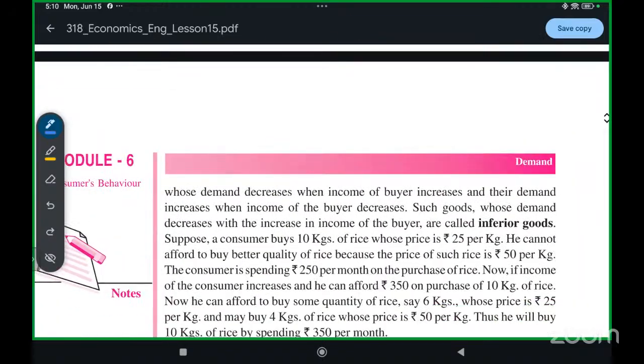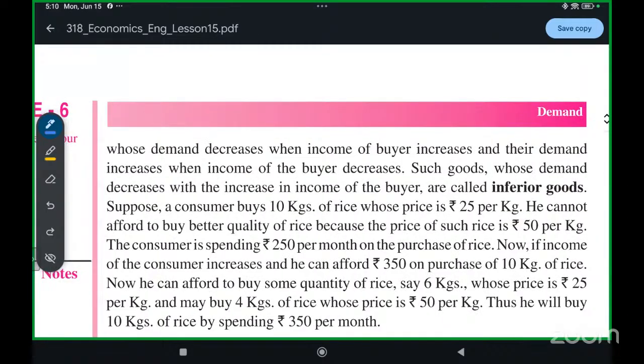Such goods whose demand decreases with the increase in income of the buyer are called inferior goods.